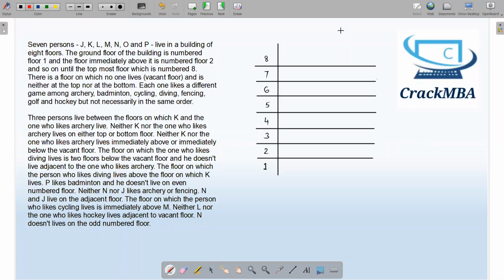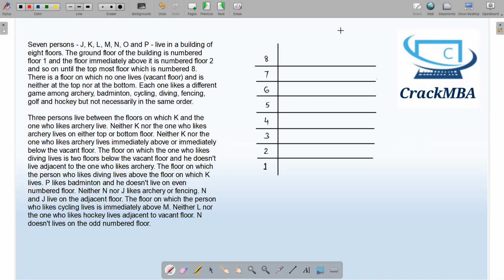Hello everyone. Let's solve this vertical arrangement set. Before watching the solution of the video, I want you to pause it and try this set on your own. Put a timer while solving it. I hope you have solved this set.